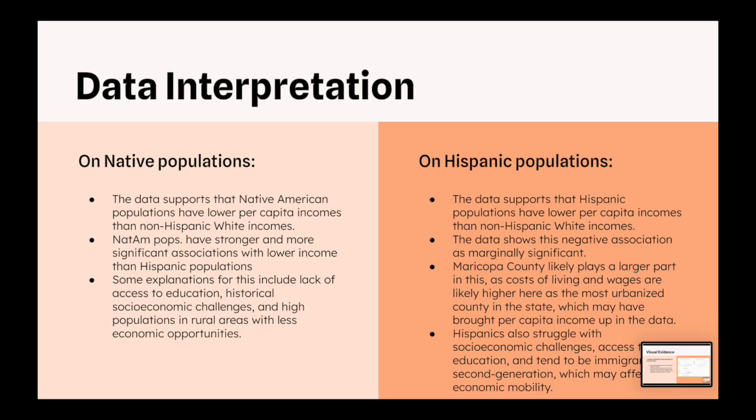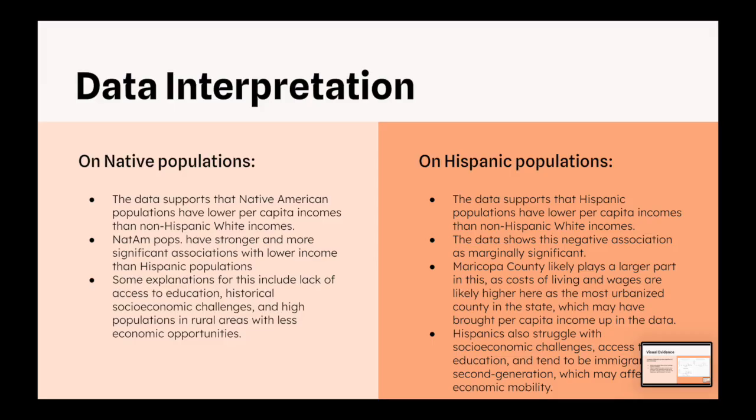As we interpret the data, we can see that the data supports that Native American populations have lower per capita incomes than non-Hispanic white incomes. Native American populations have stronger and more significant associations with lower income than Hispanic populations, and some explanations for this include lack of access to education, historical socioeconomic challenges, and high populations in rural areas with less economic opportunities.